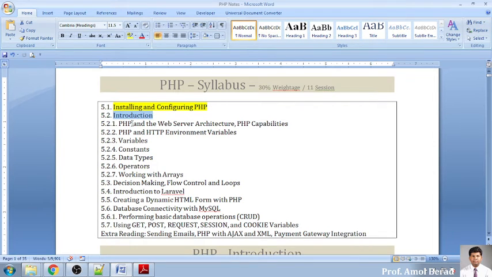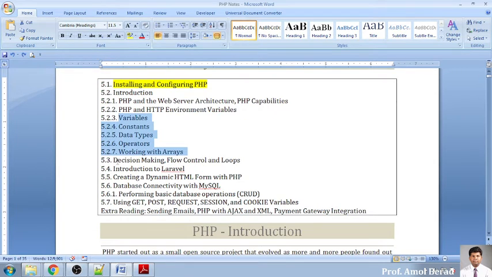The introduction part will be covered, and in this introduction we will be talking about the basic 7 most important things. The second thing is that we will be talking about the Apache server architecture, variables, constants, data types, operations, and working with arrays. Then after that we will be going into details about the flow controls and the loops which are used in PHP. Then an introduction to Laravel will be covered with a short video that will be sent to you.